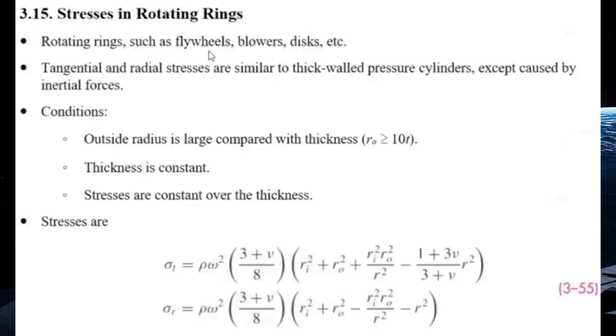And then we can calculate the tangential stress, sigma t, and the radial stress, sigma r, by using these following two equations. Here, r represents the radius of the stress element under consideration, rho represents the mass density, omega represents the angular velocity of the ring in radians per second, and if we are analyzing a rotating disk, in this case we use Ri equals 0 in these equations.